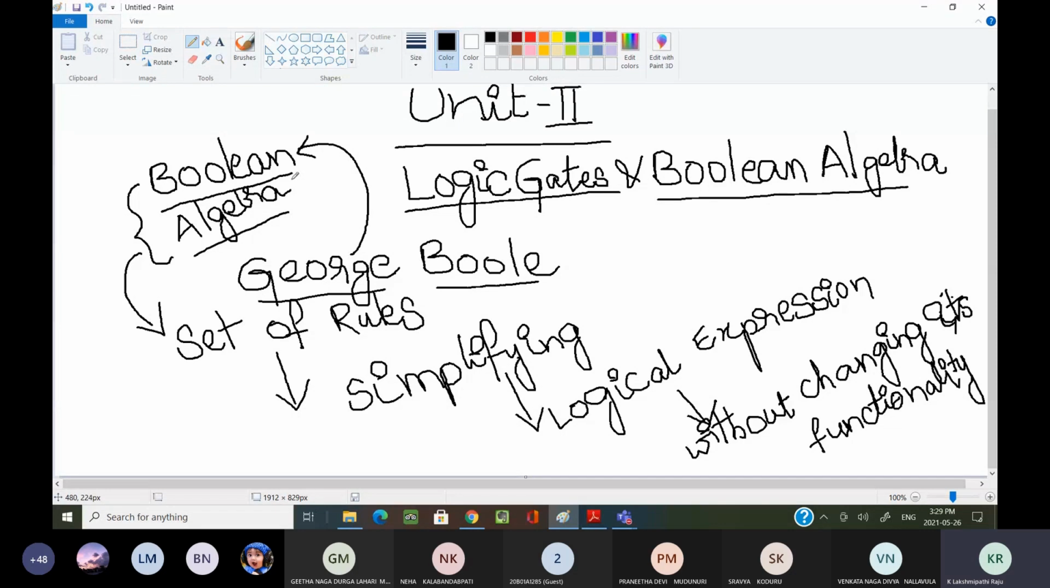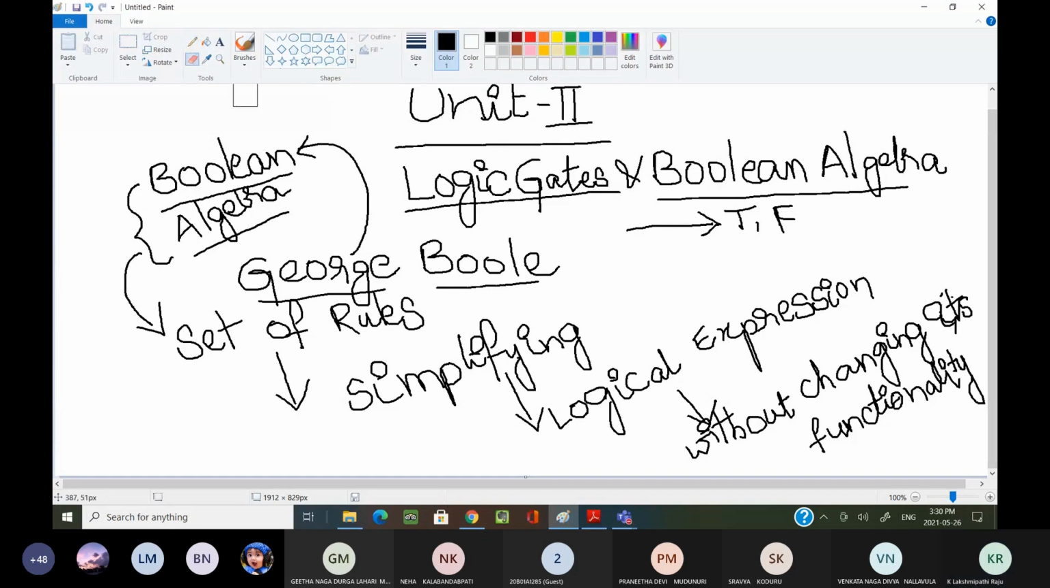If you know the basics of programming, or any programming language, there we are using Boolean variables. Now tell me, Boolean means what? Either true or false. That means it contains only two things, whether it may be true or false. In Boolean algebra, we have only two things, true or false.